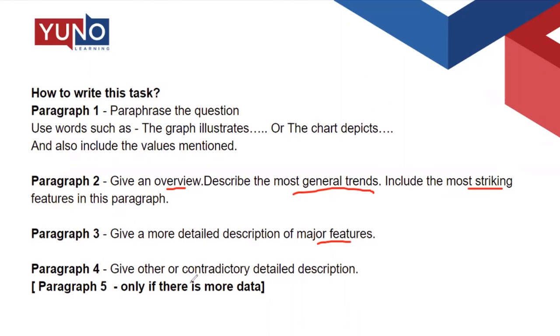Then on 4th paragraph, if there's a contradictory detail, means something is going up, something is going down, there are both features, so you put the opposite feature in the 4th paragraph. If you have already discussed the other features, striking features, you put the opposite feature in the 4th paragraph. And still if you are left with more data at hand, suppose there are a number of points you need to discuss, then you put all those extra data into your 5th paragraph.